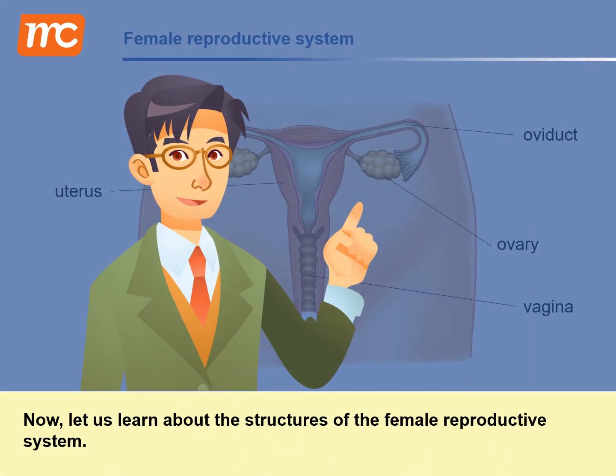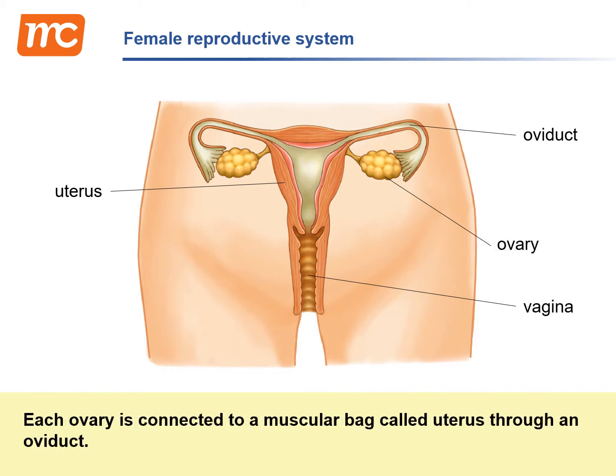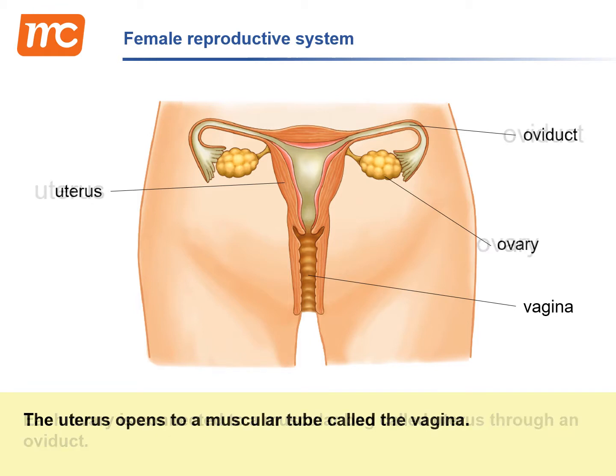Now, let us learn about the structures of the female reproductive system. The female reproductive system contains a pair of ovaries. Each ovary is connected to a muscular bag called uterus through an oviduct. The uterus opens to a muscular tube called the vagina.